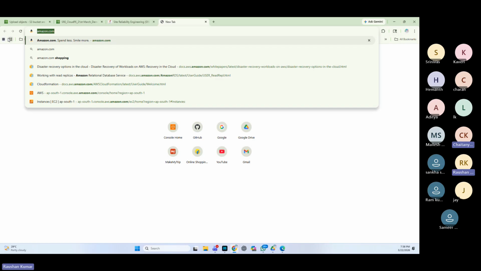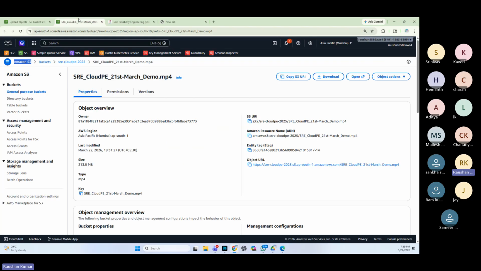All the content that we watch in Netflix, Hotstar, Amazon Prime Video, and Dropbox all use S3. When we upload a file, it directly goes to S3. When we download a file, it directly comes from S3. When we play a video in Netflix, it gets streamed directly from S3.